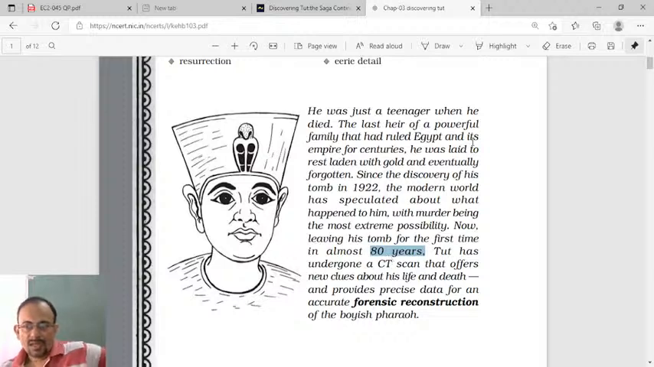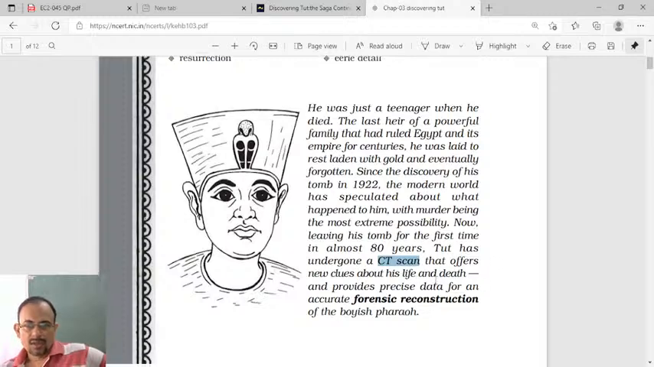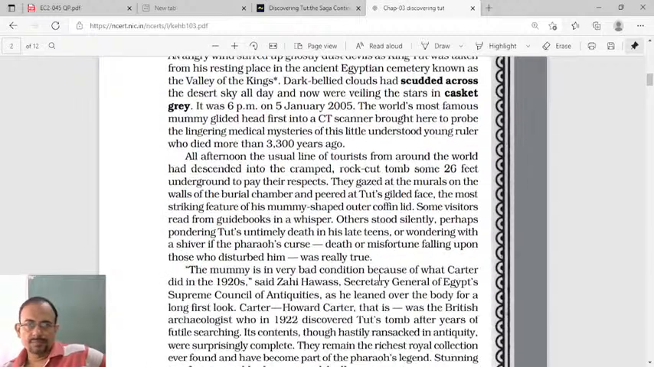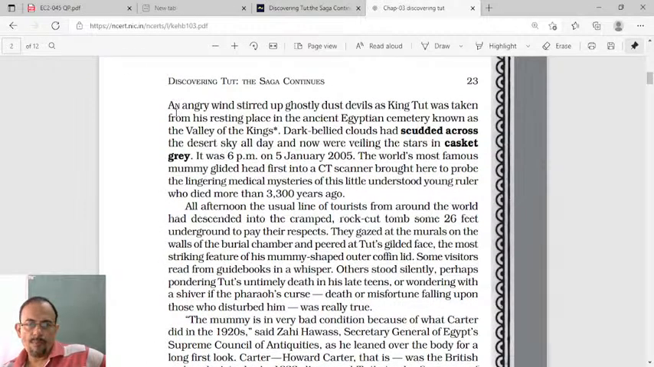Tut has undergone a CT scan that offers new clues about his life and death, and provides precise data for an accurate forensic reconstruction of the boy king. Now let's see. An angry wind stirred up ghostly dust devils as King Tut was taken from his resting place in the ancient Egyptian cemetery known as the Valley of the Kings.